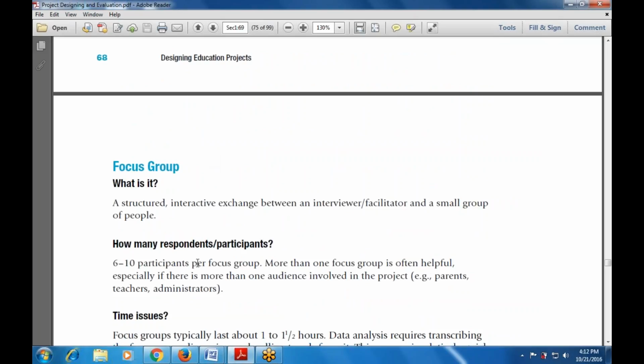The next is the focus group. What is the focus group? How is it used? Why are we using the focus group? What are the various advantages of using the focus group? So, what is the focus group?